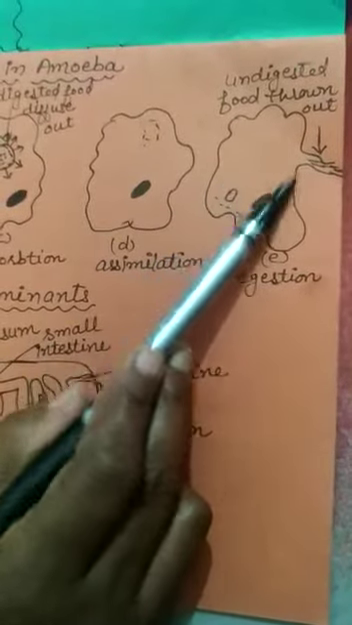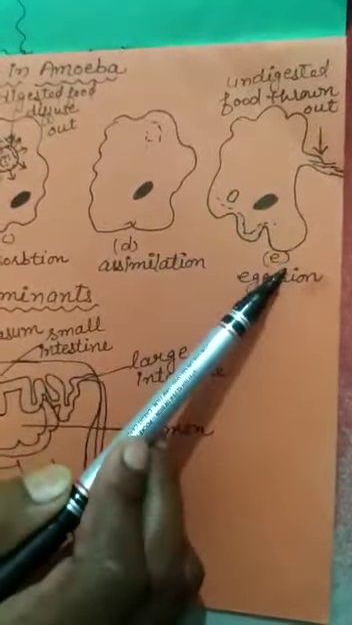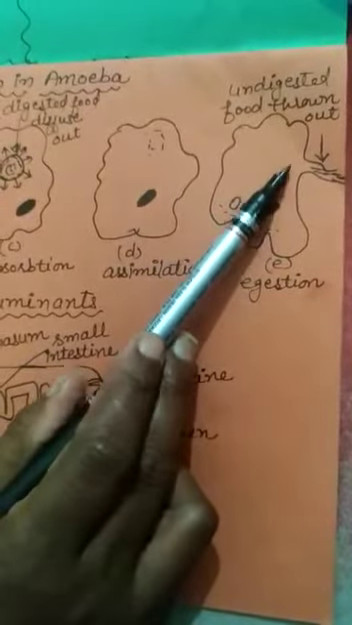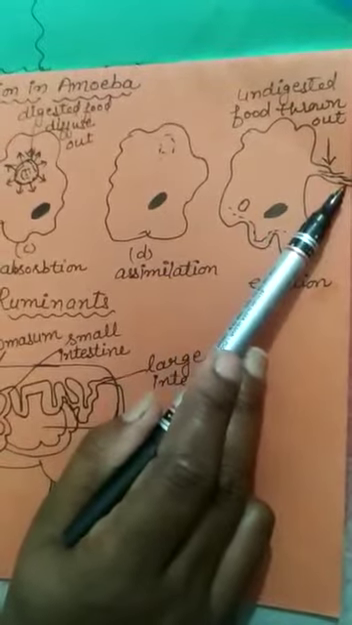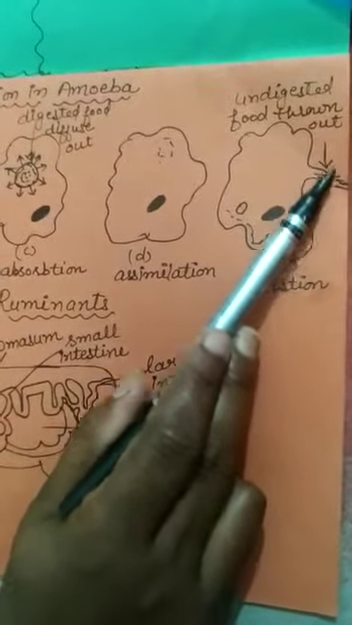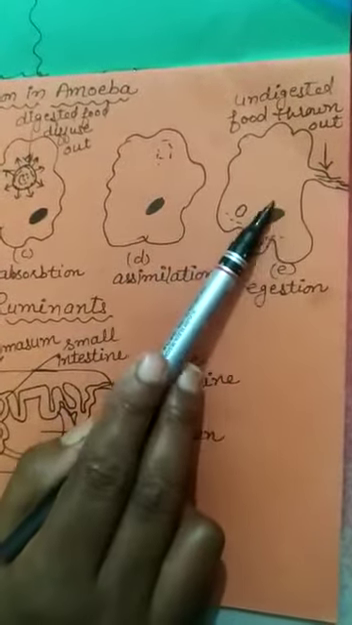The undigested food is thrown out of the body. That is known as egestion. Amoeba does not have a regular shape. That's why it throws out the undigested food from any part of its body.